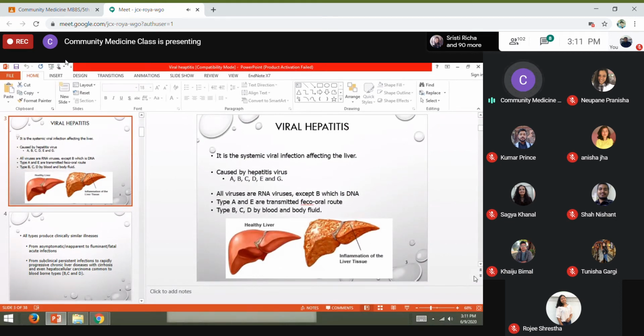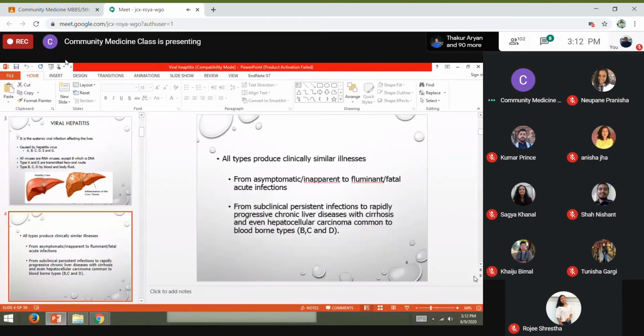Out of these, hepatitis A and E, as you said, are transmitted by the fecal-oral route, whereas B, C, and D are transmitted by blood and body fluid. While presenting, hepatitis can present as an asymptomatic condition, or in the symptomatic phase, or it can present as the fulminant type of infection.